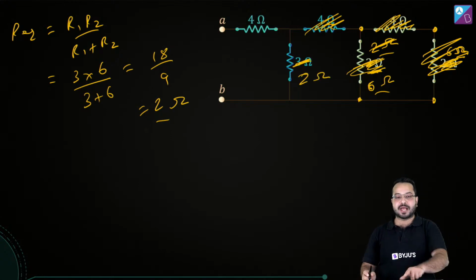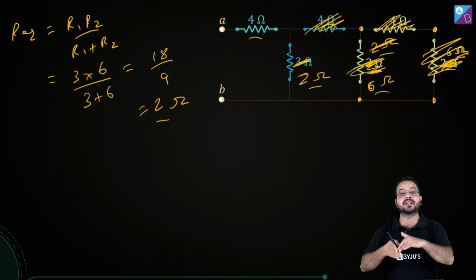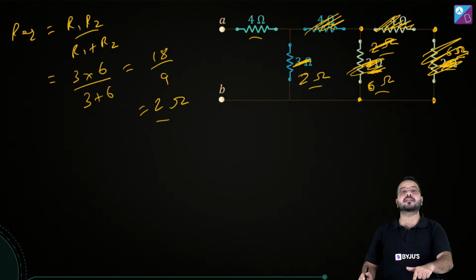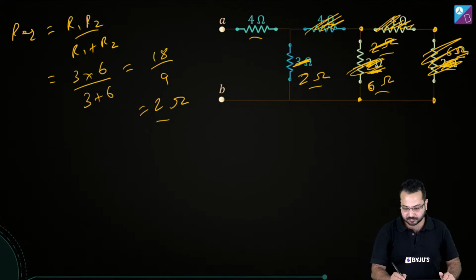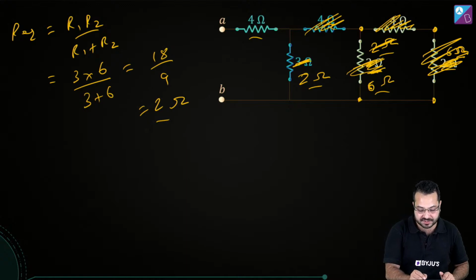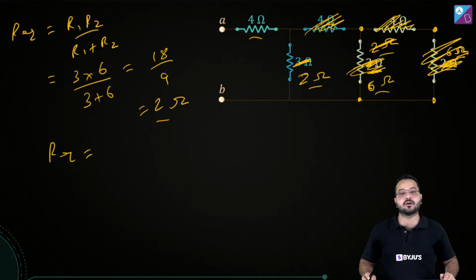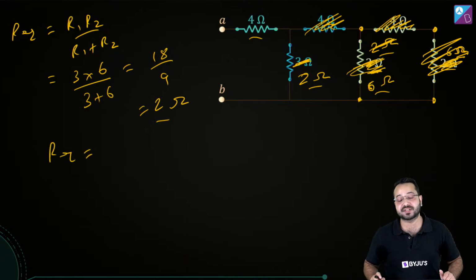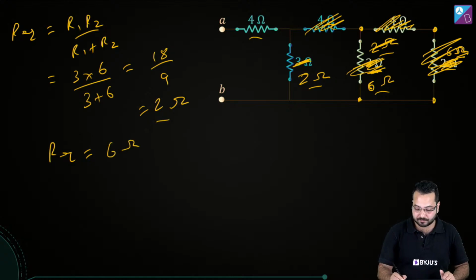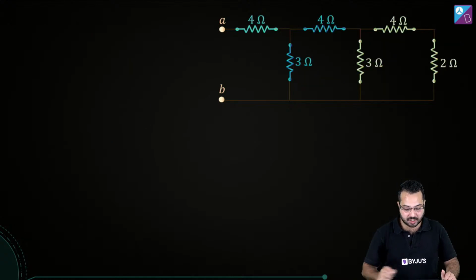And finally what do we have? We have this 4 ohm and this 2 ohm in series, and then that is the resistance across A and B. So what is going to be the equivalent resistance? The equivalent resistance now for the entire circuit between points A and B is going to be 6 ohm. Okay, and that should be my answer.